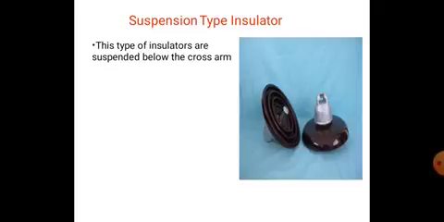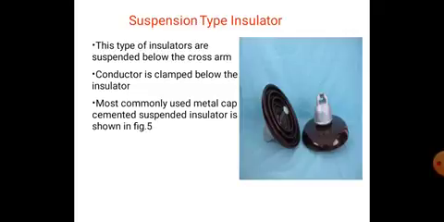And suspension type insulator. This type of insulator is suspended below the cross arm, and the conductor is clamped below the insulator. The most commonly used metal cap cemented suspension insulator is shown in the figure. So these are the commonly used suspension type insulators.